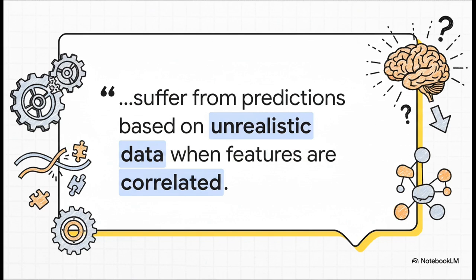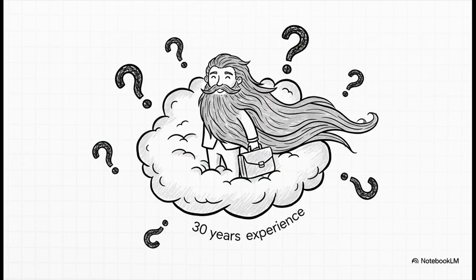The researchers who wrote the paper we're looking at put it perfectly. They said the method, quote, suffers from inclusion of predictions based on unrealistic data instances when features are correlated. So here's a way to think about it. The algorithm is essentially inventing fantasy people to run its tests. It's asking the AI, hey, what would you decide about a 25-year-old who has 30 years of work experience? It's absurd, right? And the answers it gets from these fantasy scenarios are then used to explain a real decision about you. That's a recipe for a really unreliable, potentially misleading explanation.